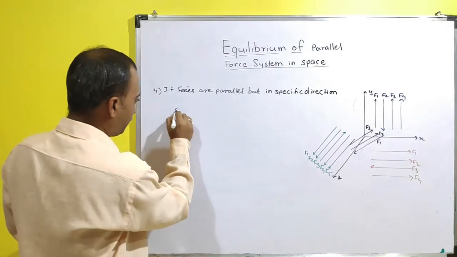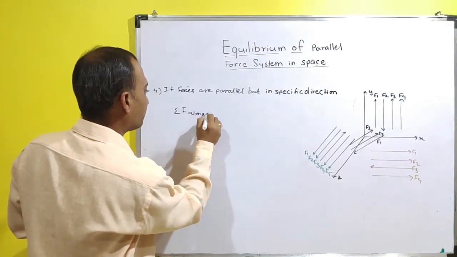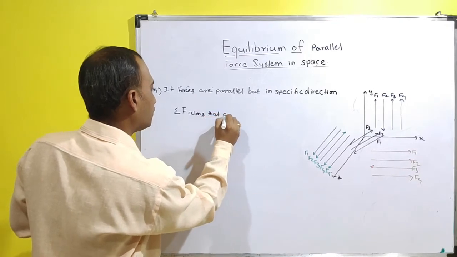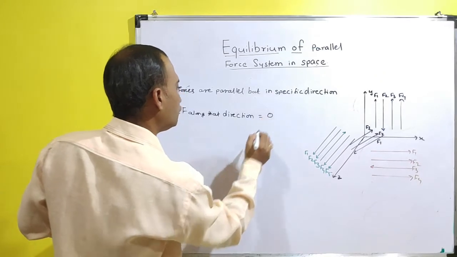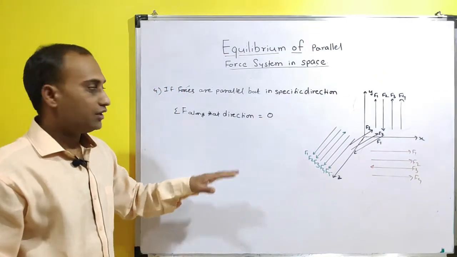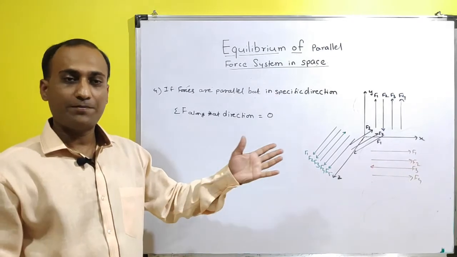Then summation of forces along that direction is equal to 0. So this is the condition of equilibrium when the forces are not parallel to the specific axis.